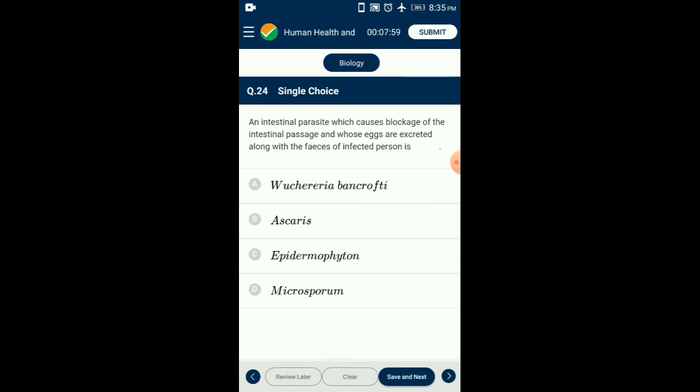A large number of adult Ascaris worms normally obstruct the intestinal passage and thereby cause abdominal discomfort and colic pain. Other symptoms include impaired digestion, diarrhea, and vomiting. Eggs of Ascaris are excreted along with the metabolic waste of the infected person. Wuchereria bancrofti is called filarial worm. This is a digenetic parasite which needs humans and mosquitoes as host. So the answer is option B, Ascaris.